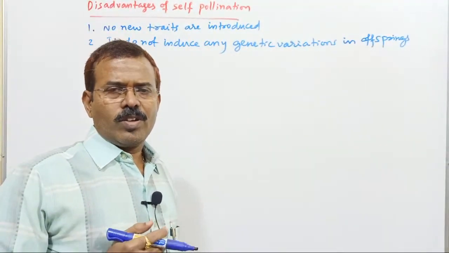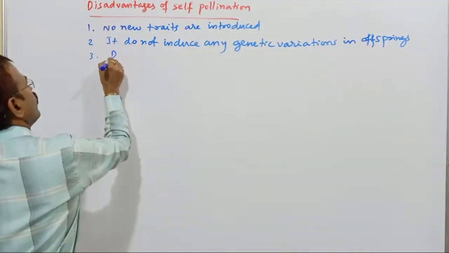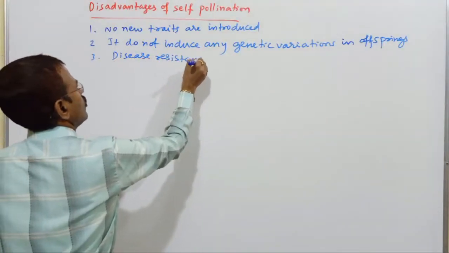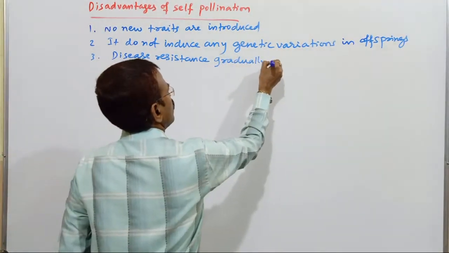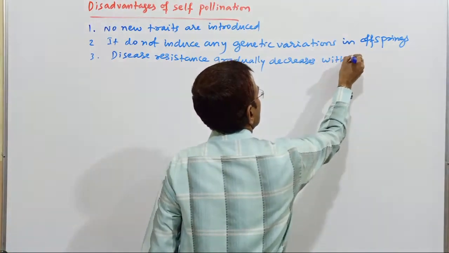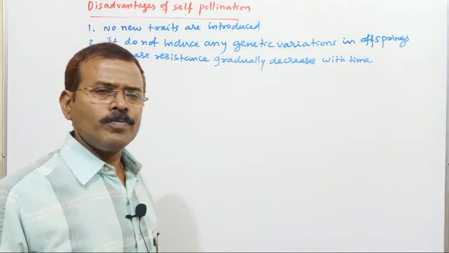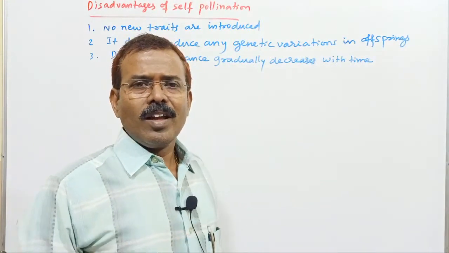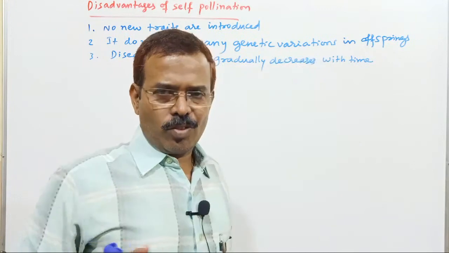Disease resistance gradually decreases with time. The disease resistant property which was there in the parental plant that you self-pollinated decreases after successive generations.